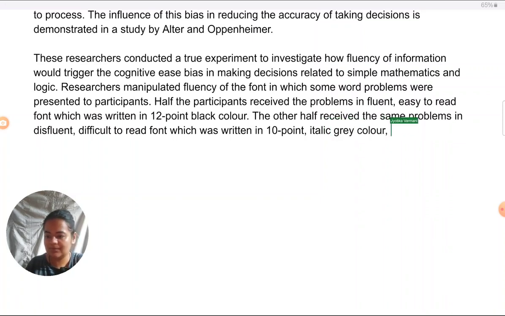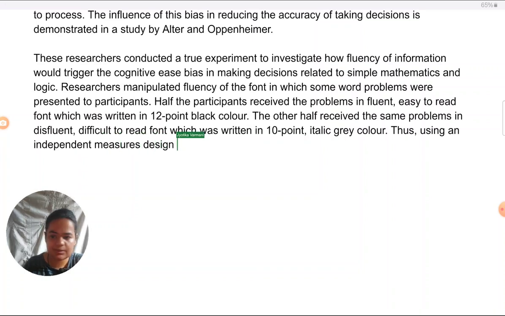So here what I've done with this sentence, I've pointed out what was manipulated, which means I have pointed out the independent variable. Also, I have pointed out the experimental design because I have shown that these are two different groups. It's understood it's an independent measures design. I would just like to mention it also once. Thus, using an independent measures design,